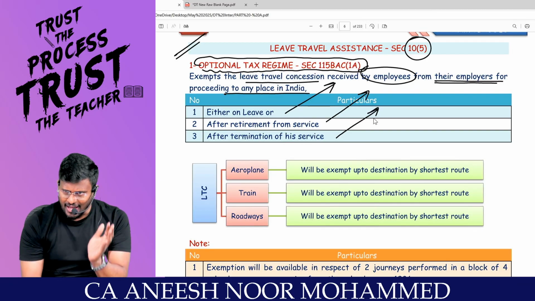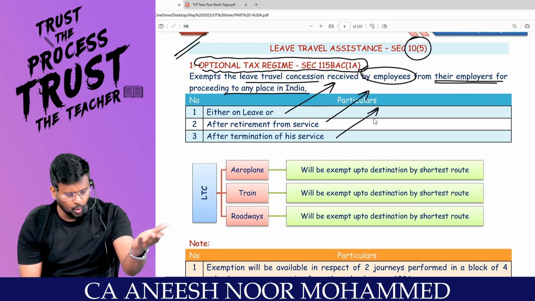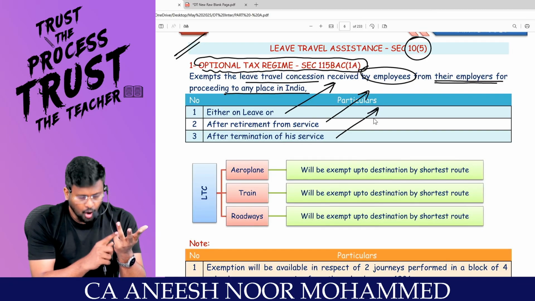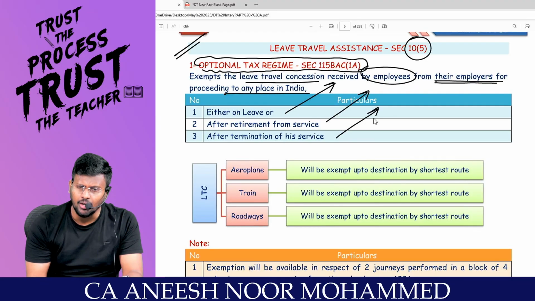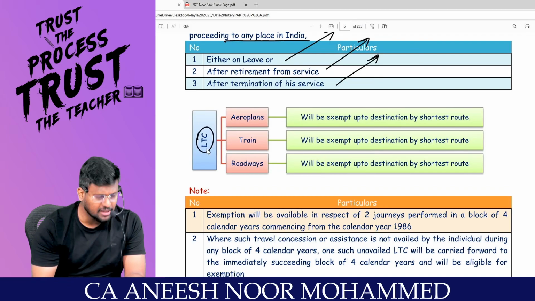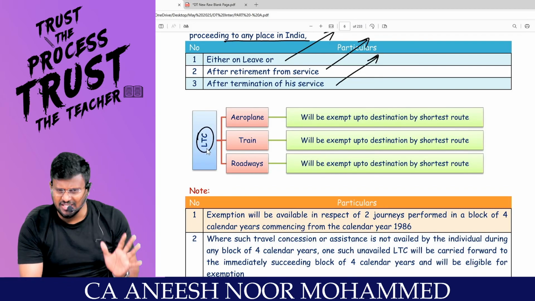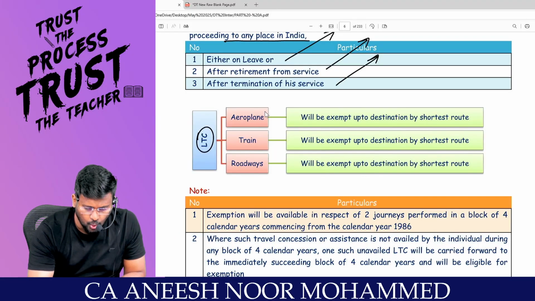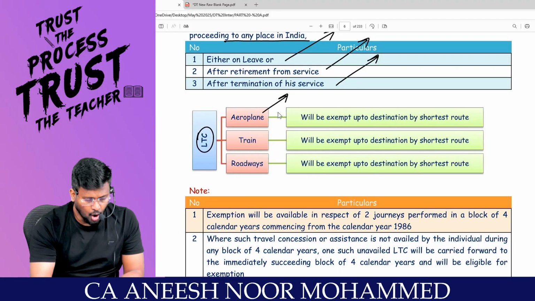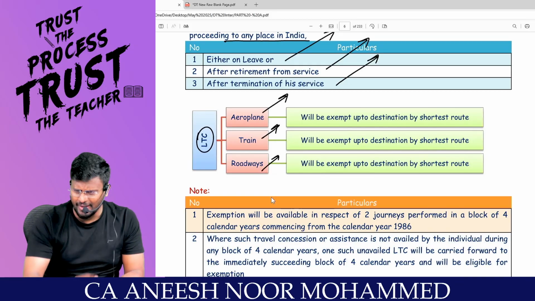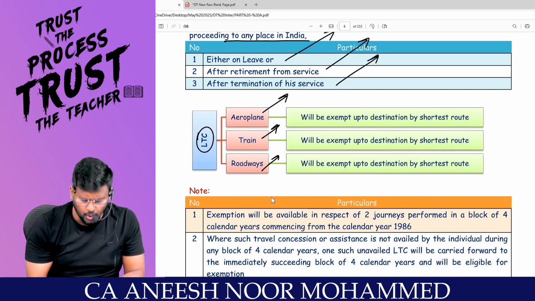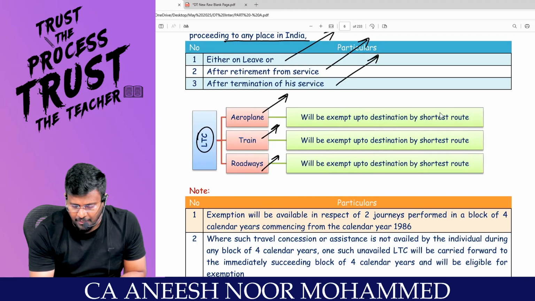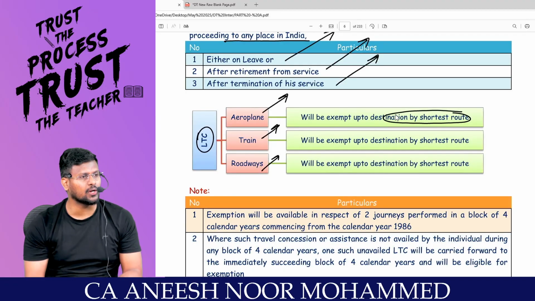So a tour can be, sir, either on leave or after retirement. But this section is saying that leave travel concession or leave travel assistance means you can go to any place in India. You can go either by aeroplane or by train or by roadways. Any mode of transport you can use, but it will be exempt up to a destination by what route?